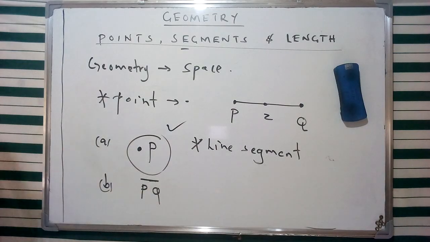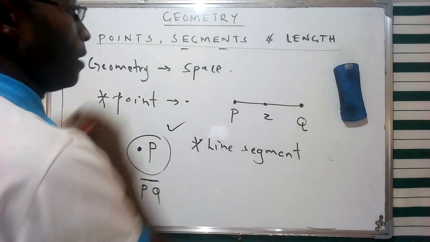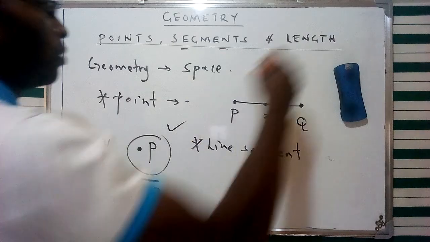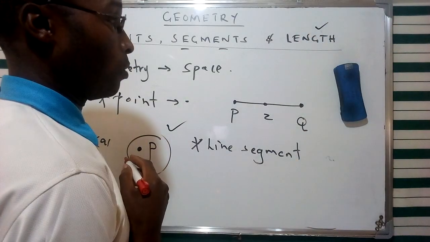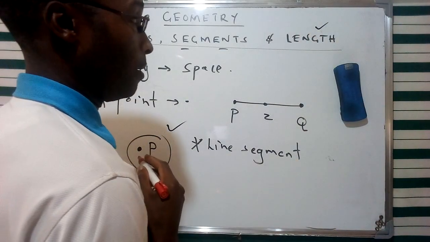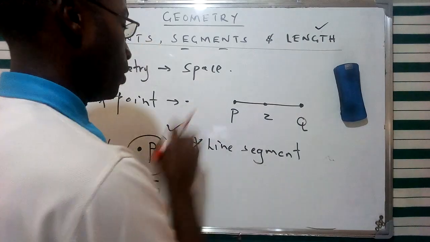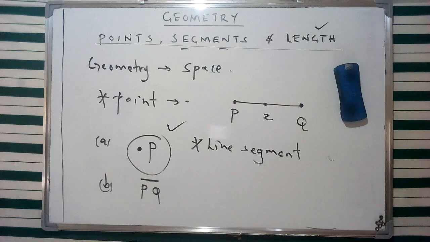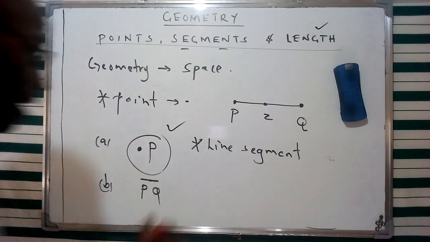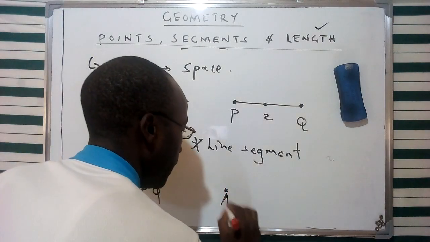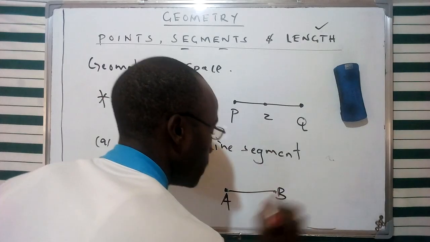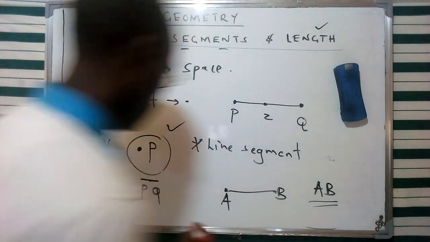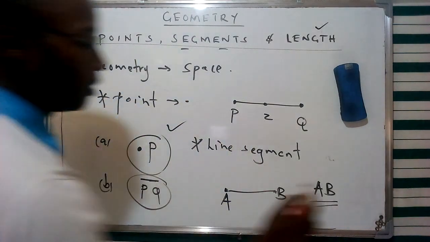Now, as we go ahead, we're going to see various characteristics of this specific line segment. And that's going to be one of the aspects that I've talked about, which we're going to see is lacking in a point. Therefore, a line segment is going to consist of a length, and we're going to be able to describe the length of a line segment, for instance AB, using this notation. So take note of these different notations that we're using.